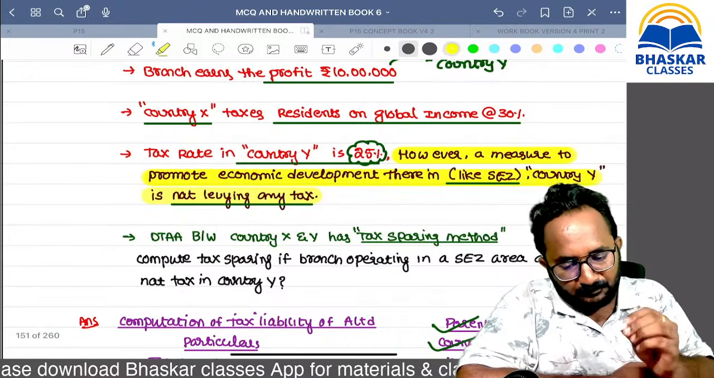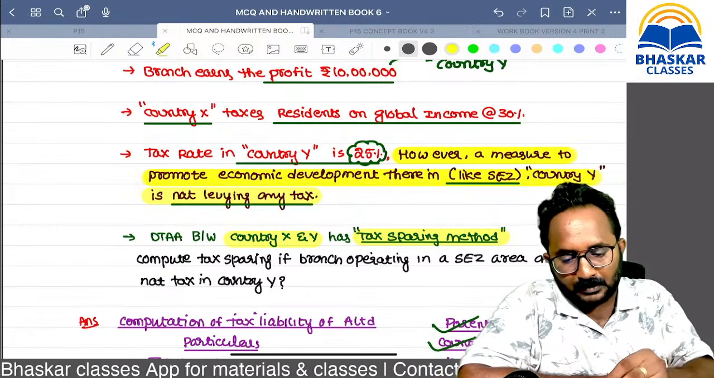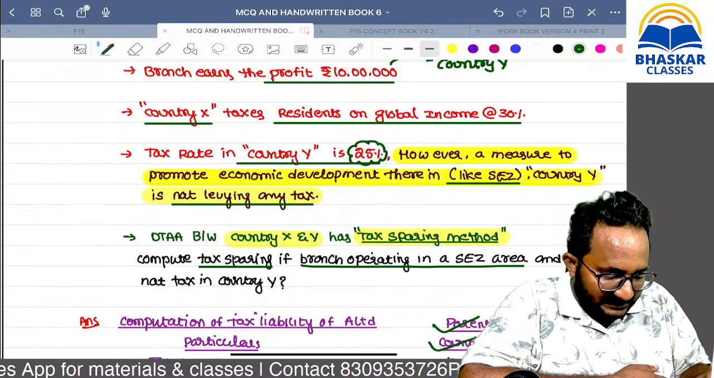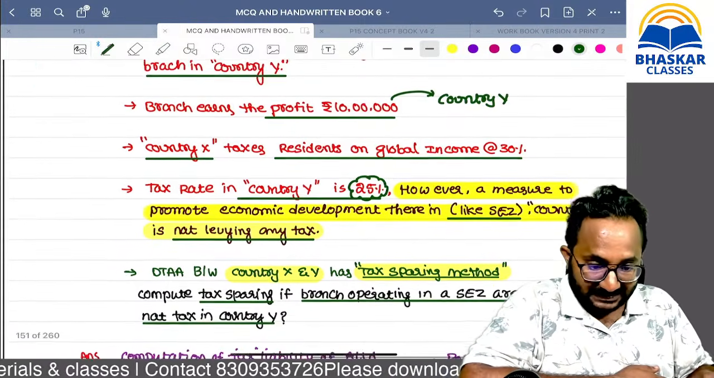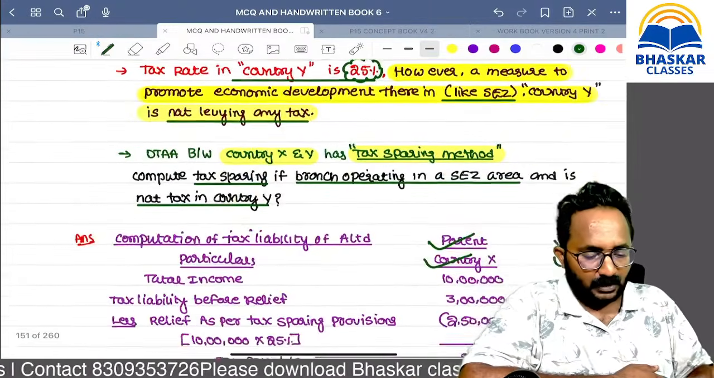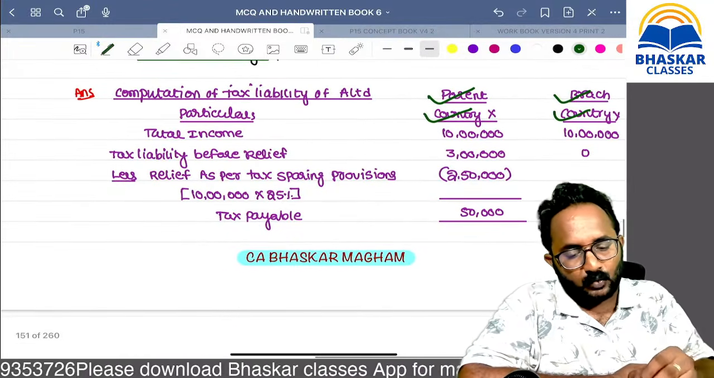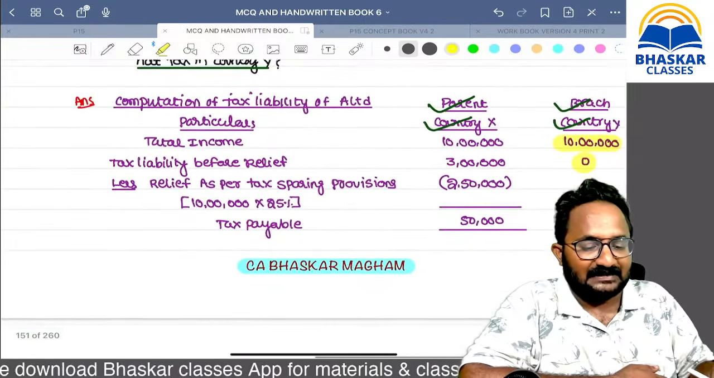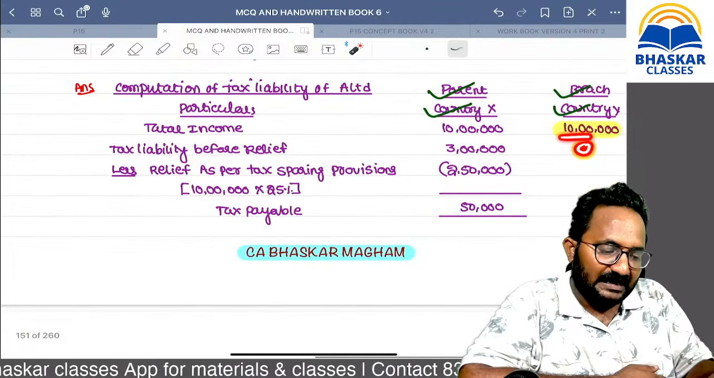So now, between country X and country Y, there is a DTAA provision for tax sparing. Please calculate the tax liability if the branch operating in an SEZ area in country Y pays no tax. This is an exam question, not a past exam question but an MQP question, remember. The branch income is 10 lakh. In the branch we are not collecting any tax because country Y is operating in an SEZ area.